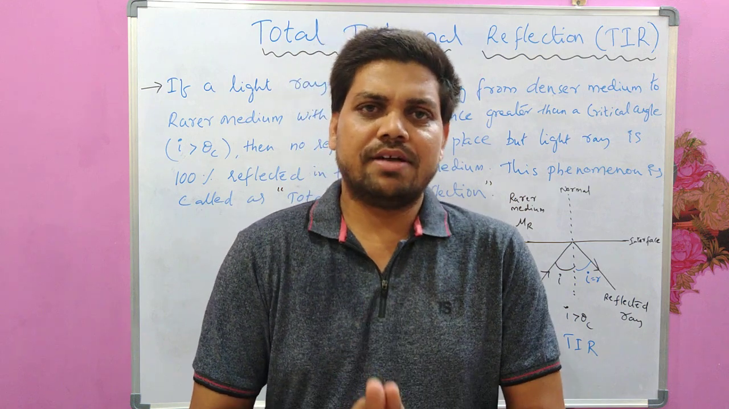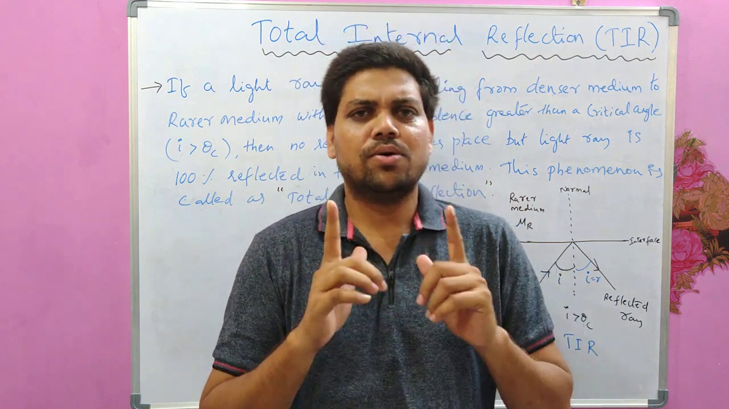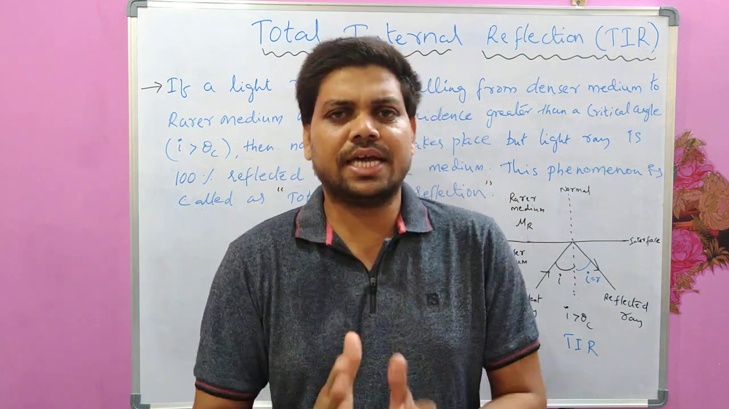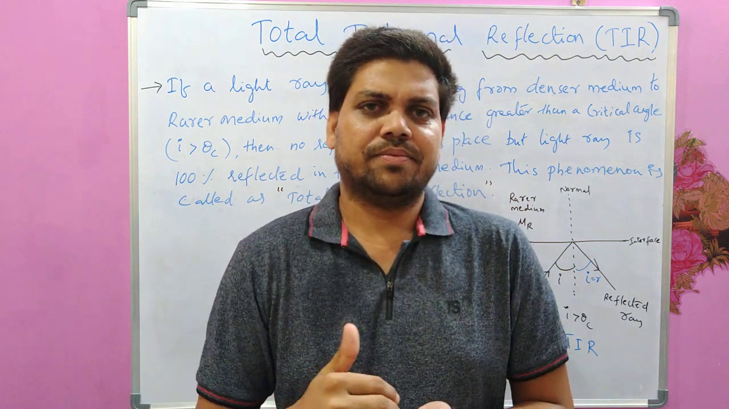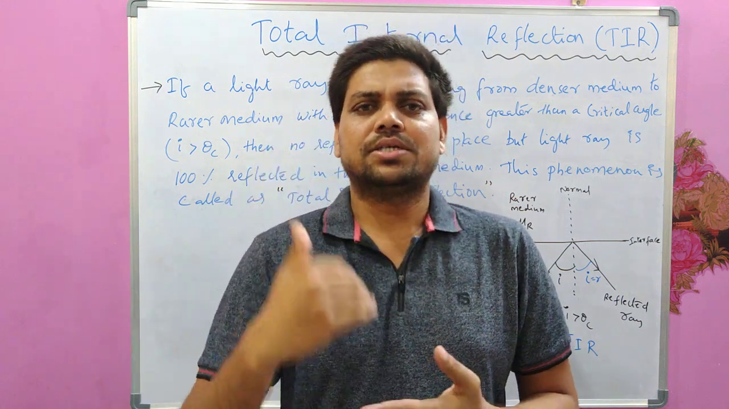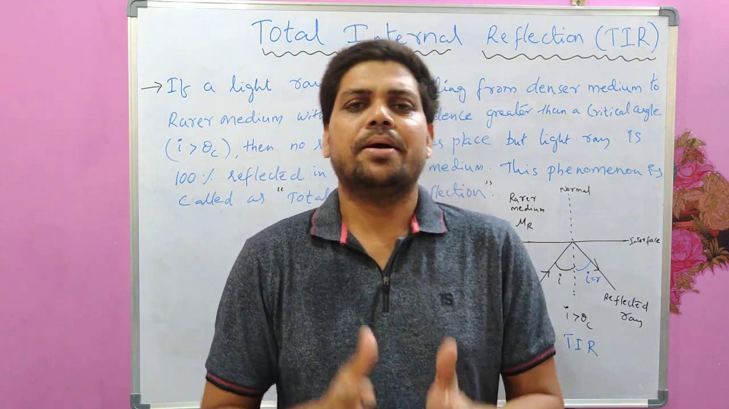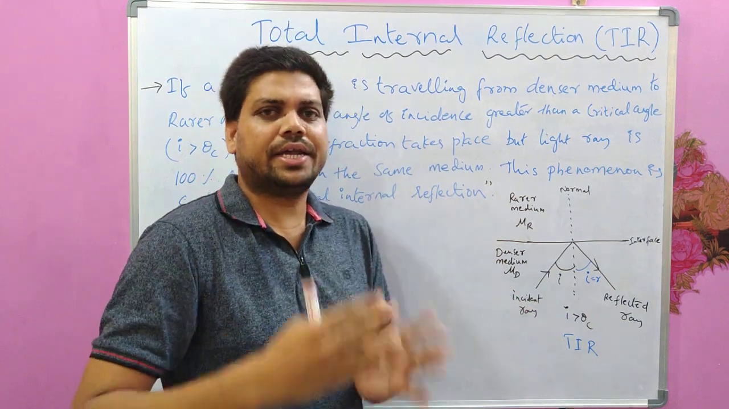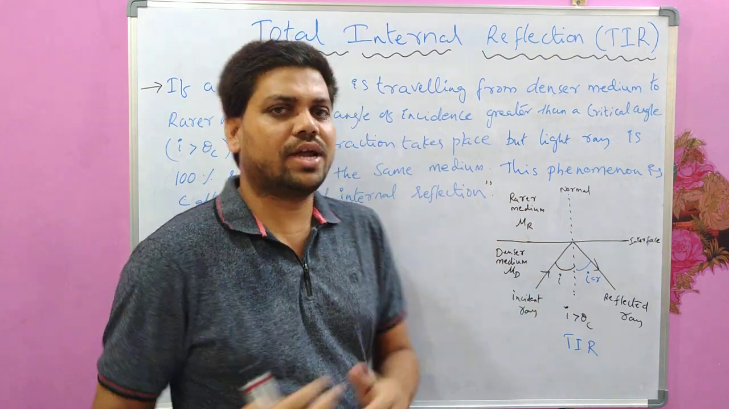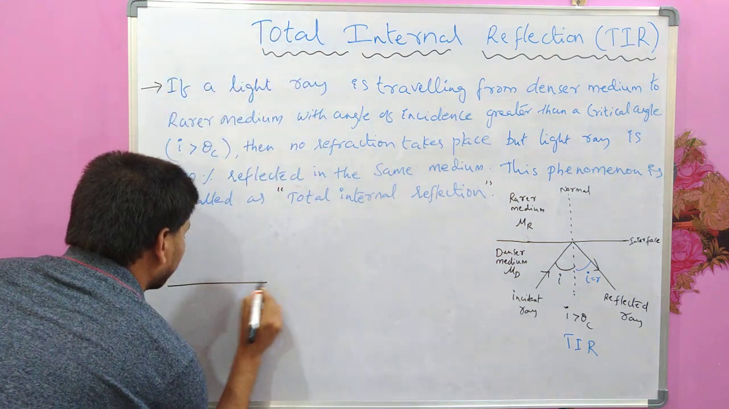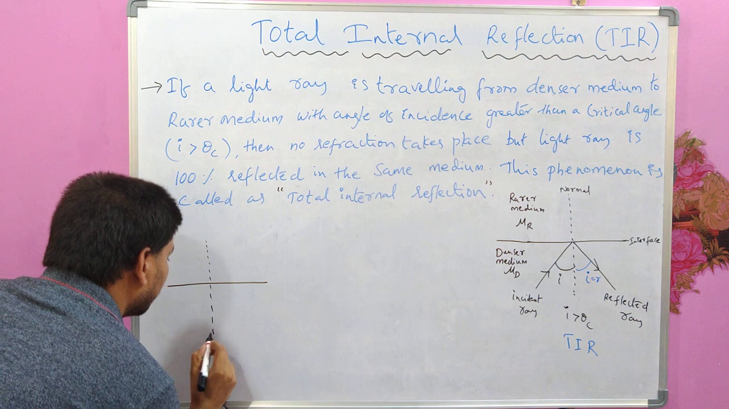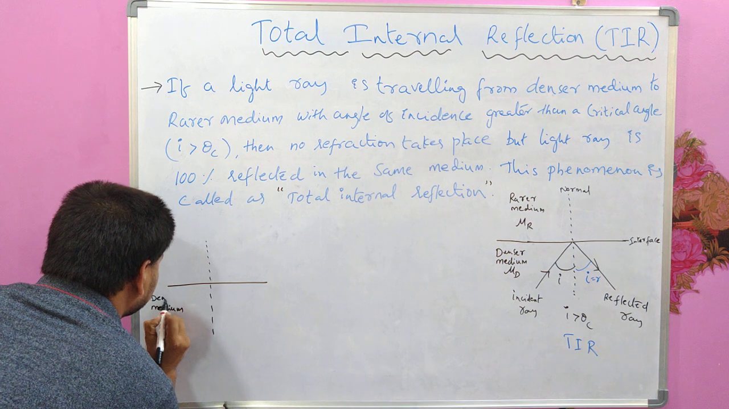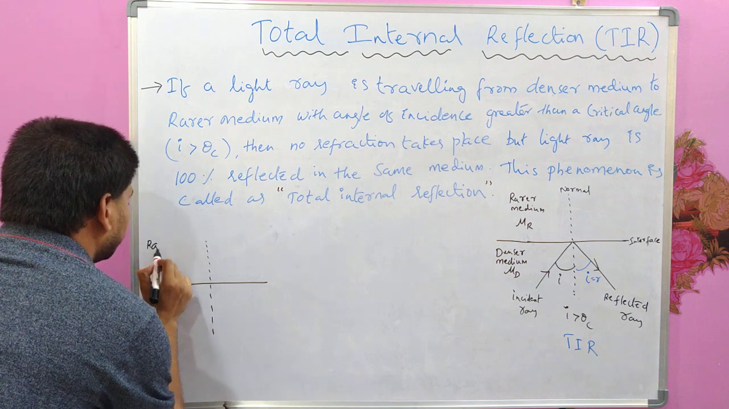Every light ray travels in a straight line in a homogeneous medium. But if that light ray strikes a surface which is separating two media, then part of that light ray would refract and part of that light ray would reflect. So this is how it happens. Consider two mediums. One is the denser medium, and this I am considering as the rarer medium.